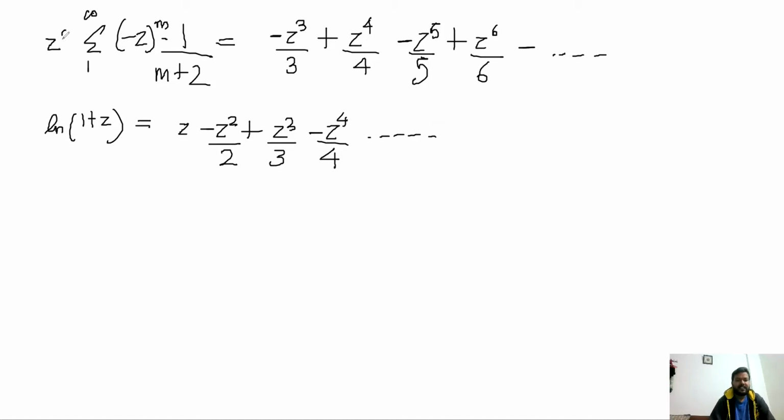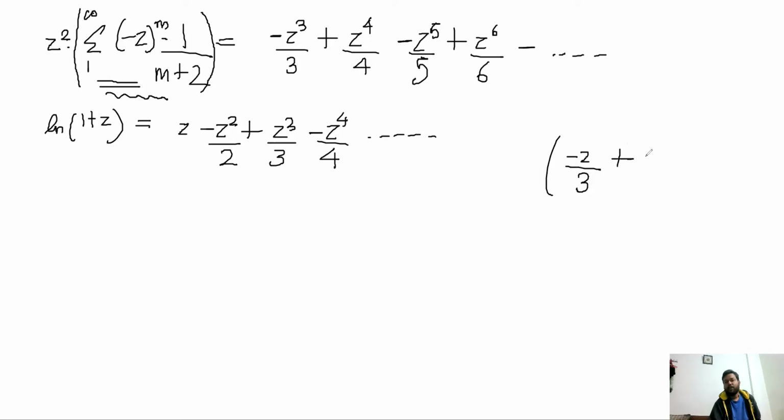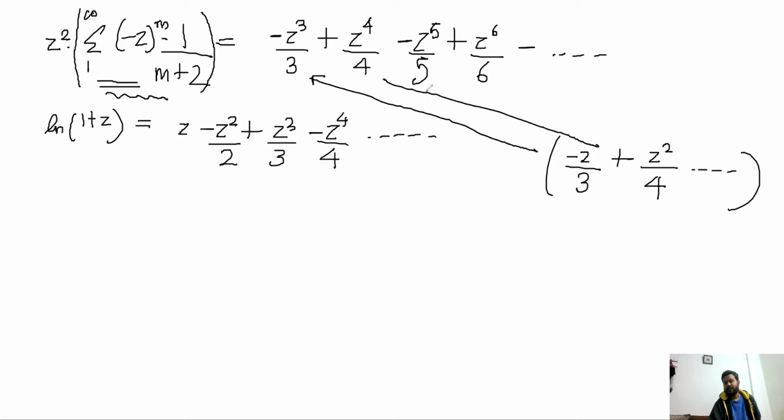Actually, this was z^2 into this. I've skipped a step here. So if you write the summation of this series, it will turn out to look like this. When you put 1, you get minus z/3. When you put 2, you get z^2/4 and so on. So if I multiply that by z^2, I get minus z^3/3 and z^4/4, and z^5/5 and so on.